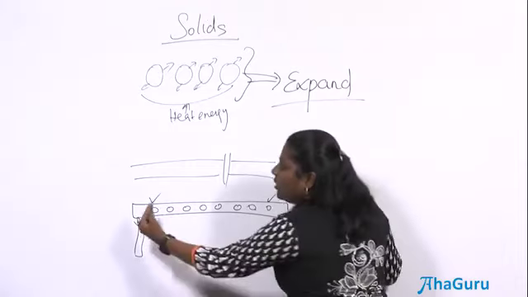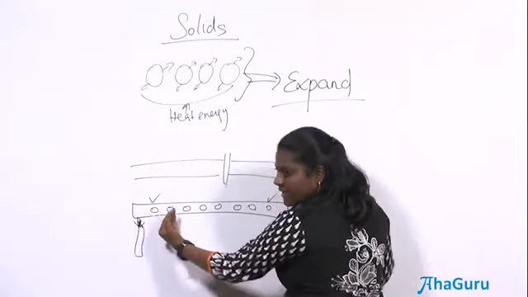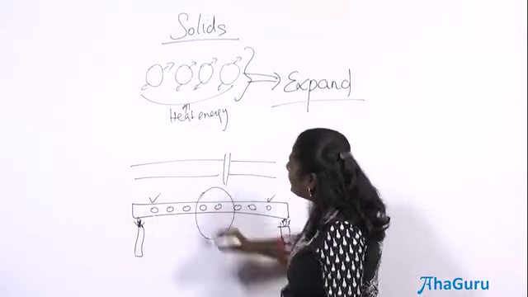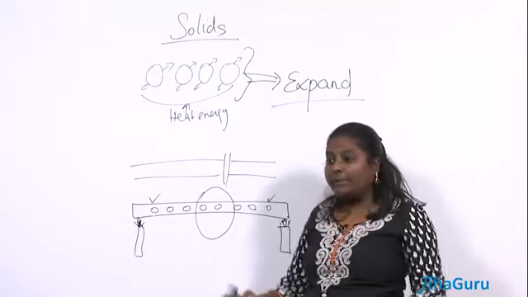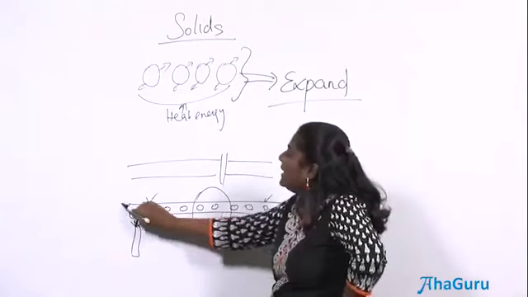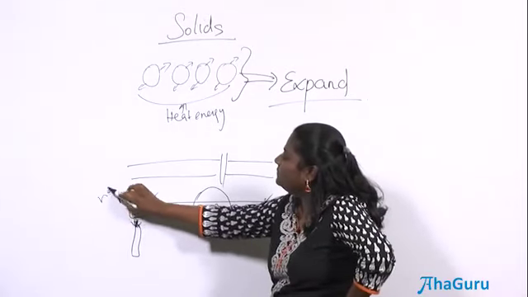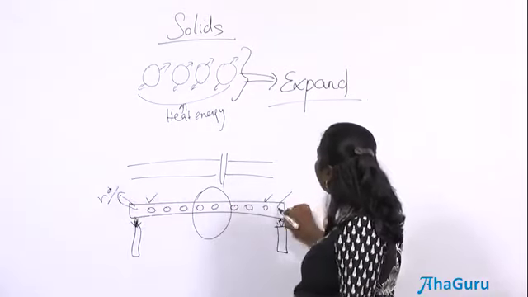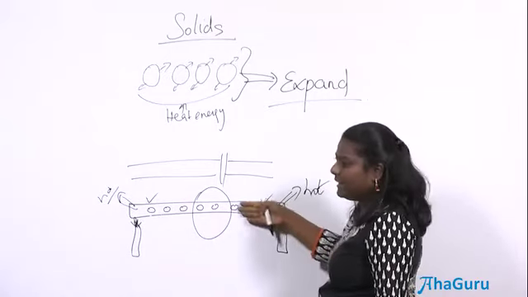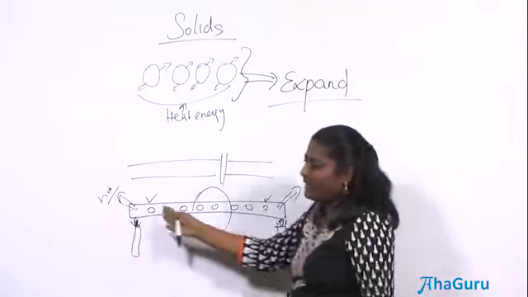Okay, so now the heat is coming from this direction. Here the heat is moving in this direction. What do you think will be at the center? Will it be very hot or will it be very cold? Okay, we know that here it will be very hot, correct? Here it will be very hot, here also it will be hot, and it is actually traveling like this, and this is also traveling like this.